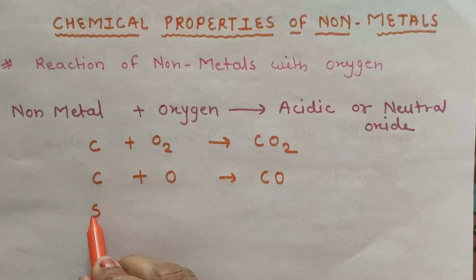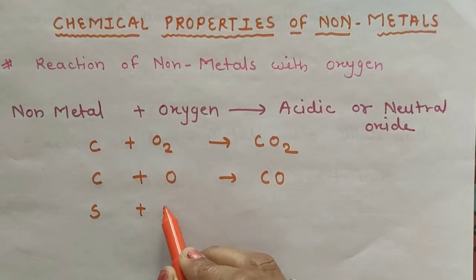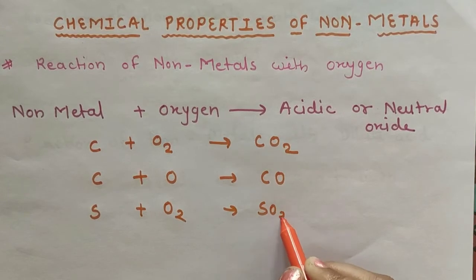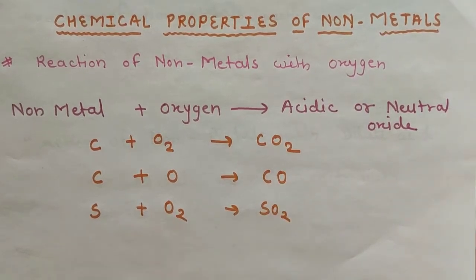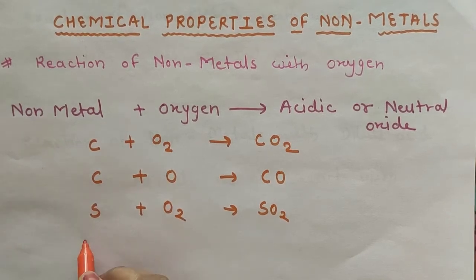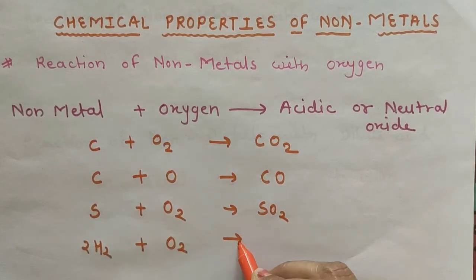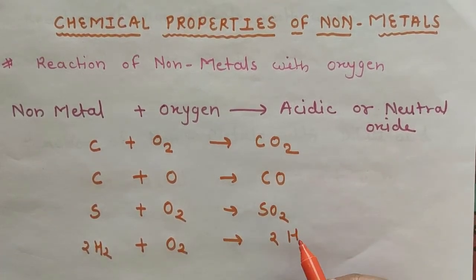Okay. When sulfur reacts with oxygen, it forms sulfur dioxide. When hydrogen reacts with oxygen, it forms water, that is a neutral oxide.